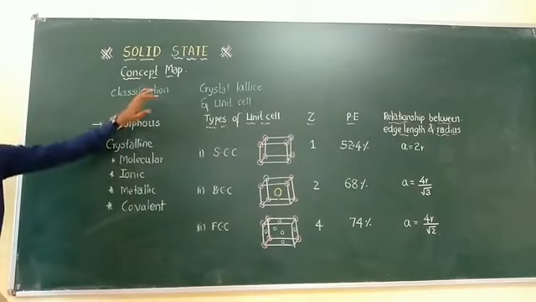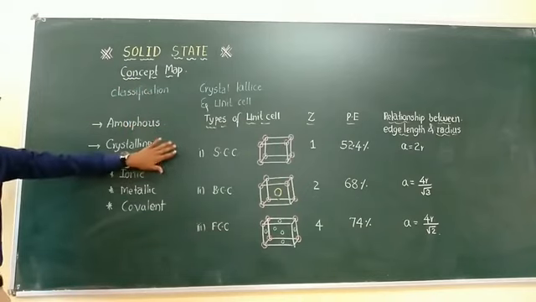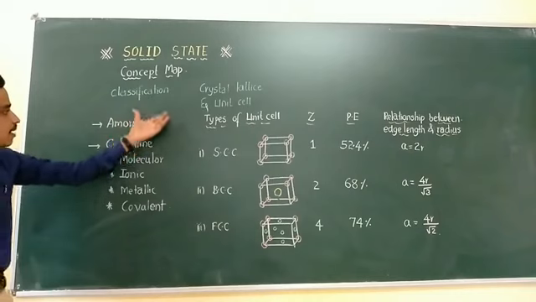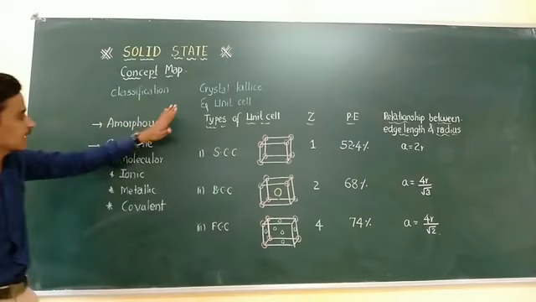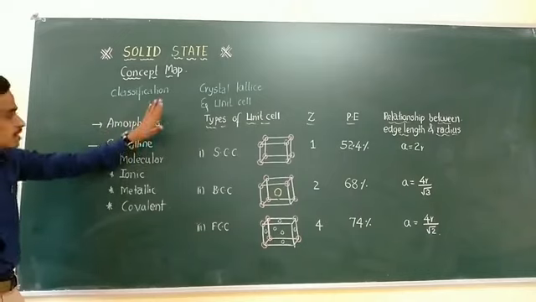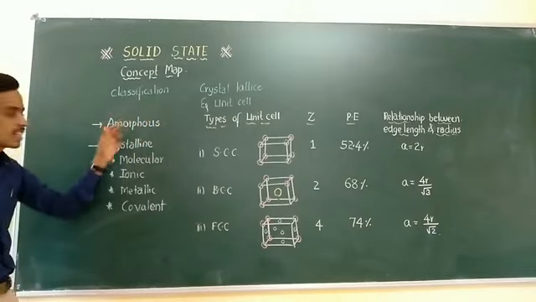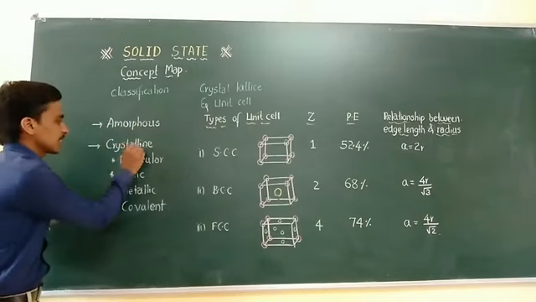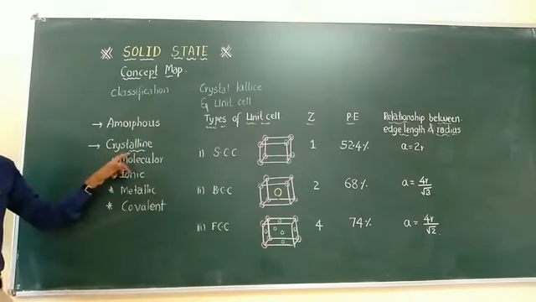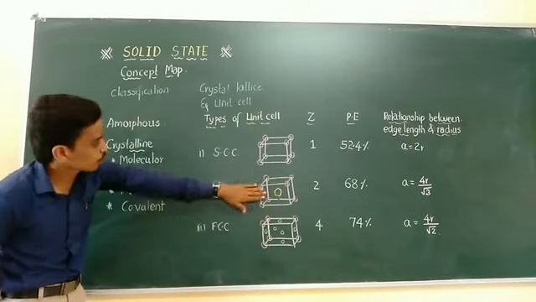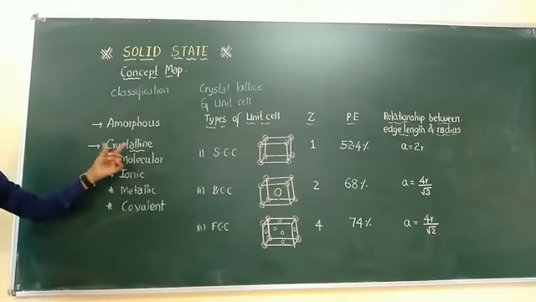As you already know, solids are divided into two important classifications: amorphous and crystalline. Amorphous means a smooth, powder-like arrangement that does not have any particular geometry in its structure. Therefore, it is not considered a true solid. The only true solid is the crystalline solid, and crystalline solids have a small microscopic-level unit cell. What you know about this unit cell will be studied later.